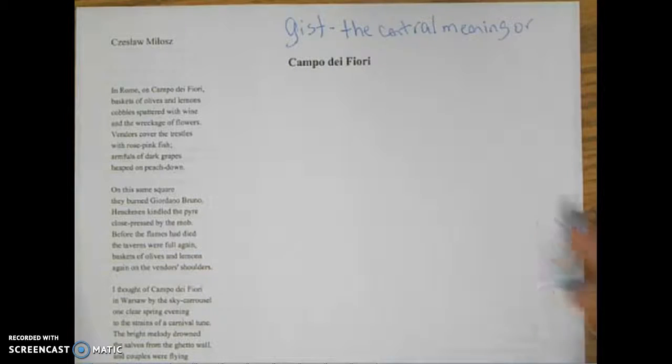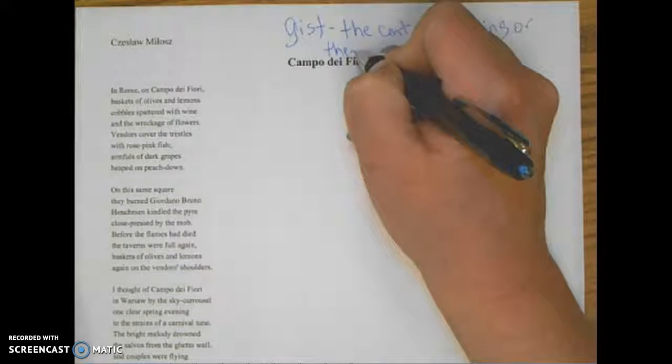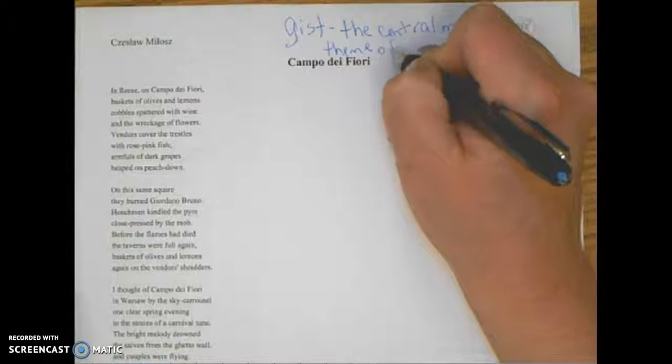Before we can begin, you need to know what GIST means. I have a partial description written at the top of my paper, which I am about to complete. So GIST is the central meaning or theme of a literary work.